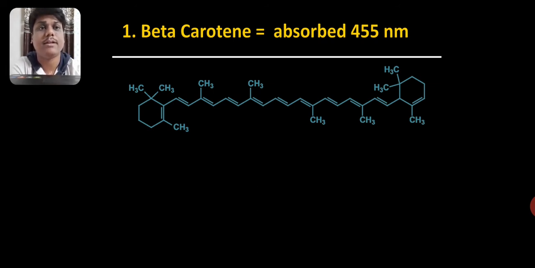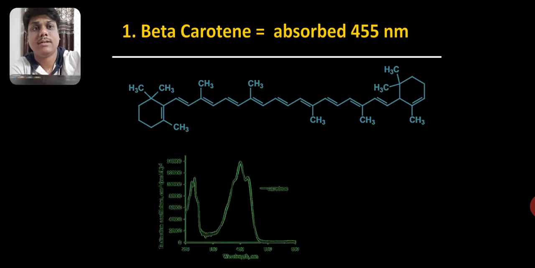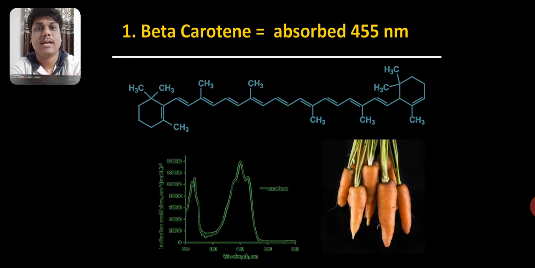Absorption of the particular wavelength of light at 455 nanometer is responsible for the appearance of carrots in orange color. If you see the absorption spectrum of beta carotene, you will find that it absorbs all the wavelengths of light except orange light, and that's why it appears orange in color.